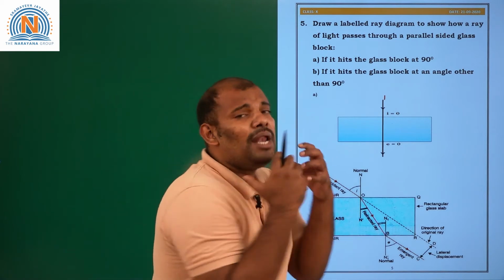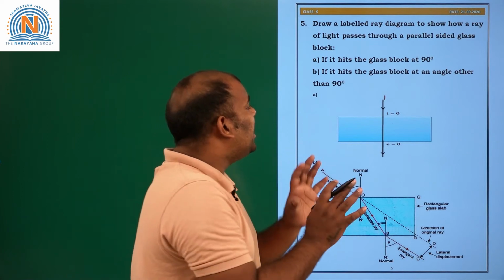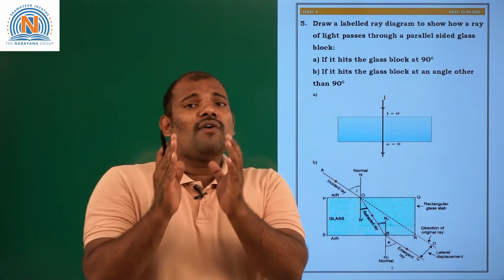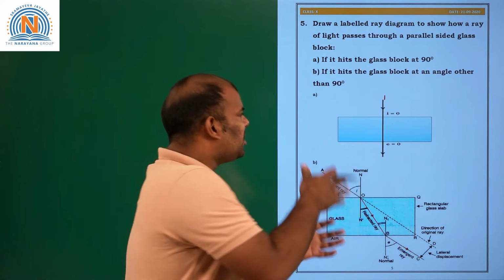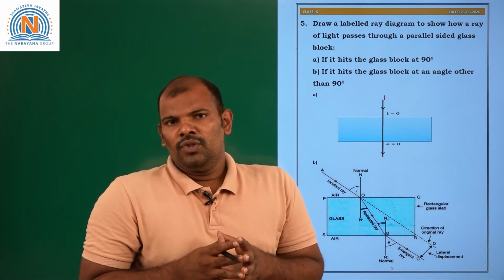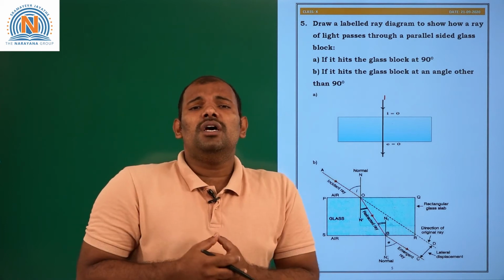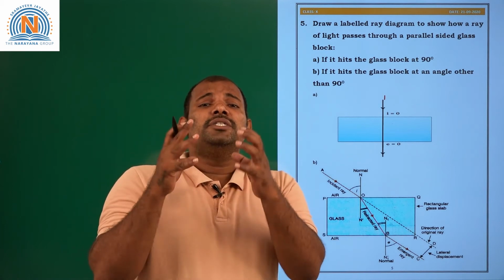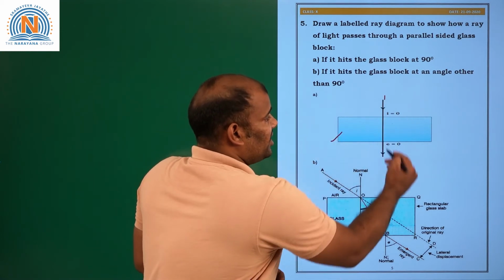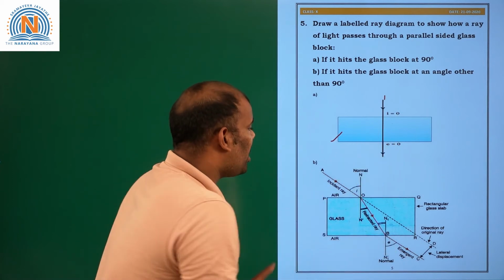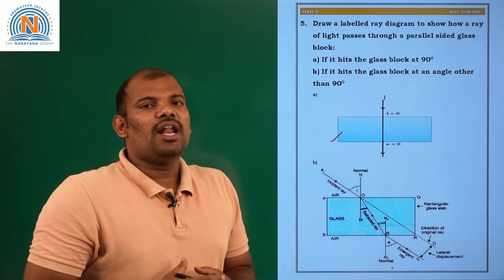If you are sending obliquely, at any angle other than 90 degrees, like 60 degrees, 30 degrees, whatever it may be, the light ray bends towards the normal, or it deviates its path. You can observe that in this picture. This is the normal one. You are sending the light ray through the normal, and here you are sending the light ray obliquely. So this is the path of the light ray.